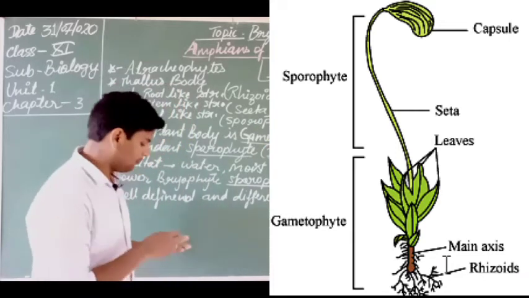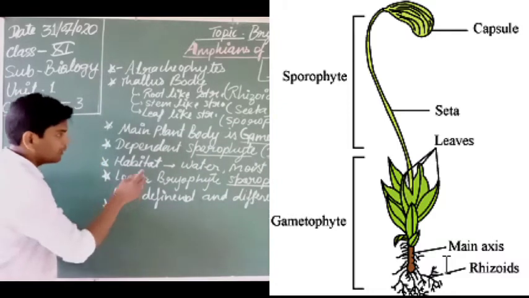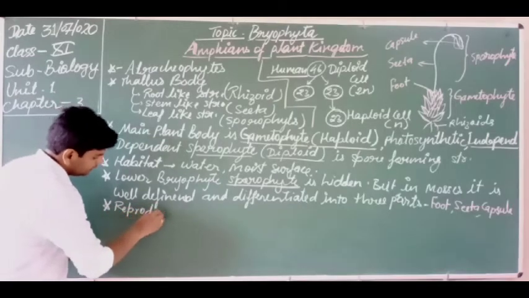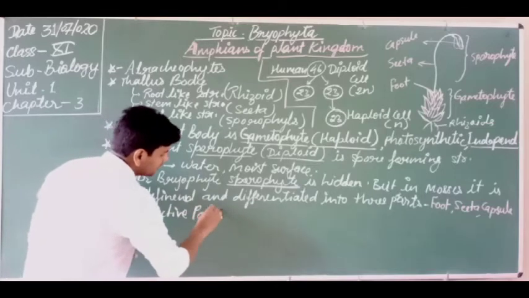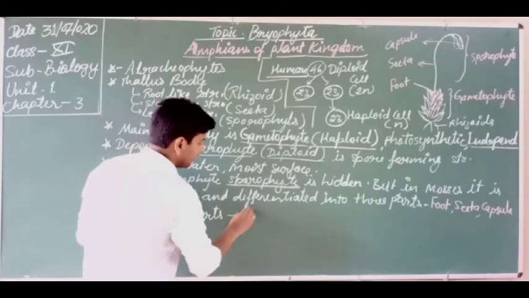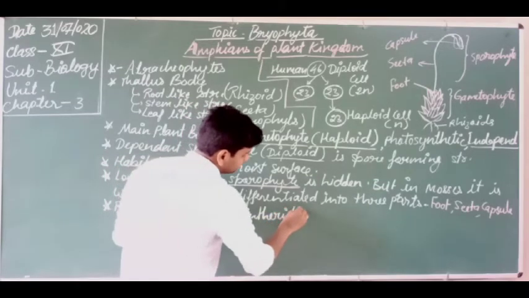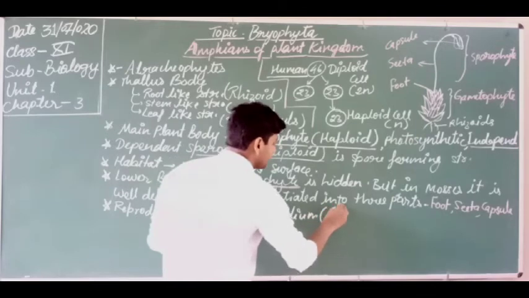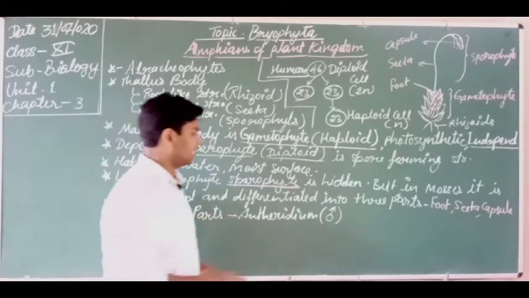The sexual or reproductive parts of the bryophytes are the antheridium, which is the male reproductive part, so I am denoting it by the symbol of male, and the archegonium.